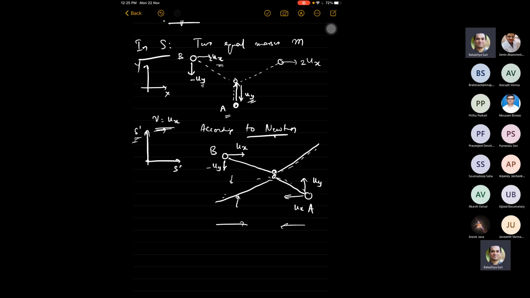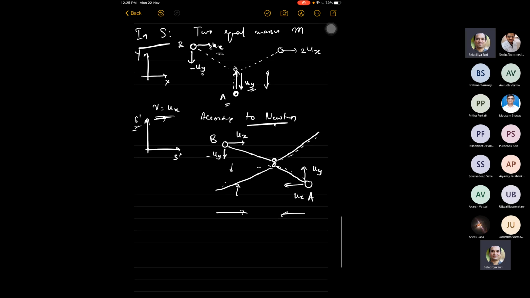In this case, the total x momentum is 2mux. That doesn't change, so that is conserved. The value of the x momentum is frame dependent, so that changes. But the fact that it is conserved remains the same. And the y momentum, the net y momentum before and after collision remains 0. So in both frames, you come to the conclusion that conservation of momentum holds.